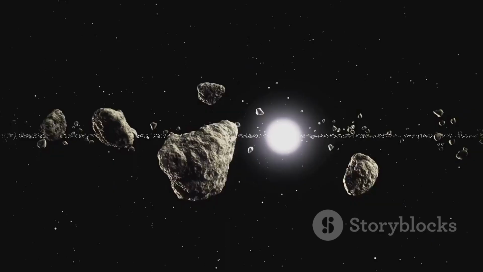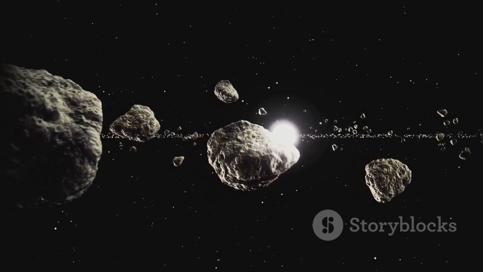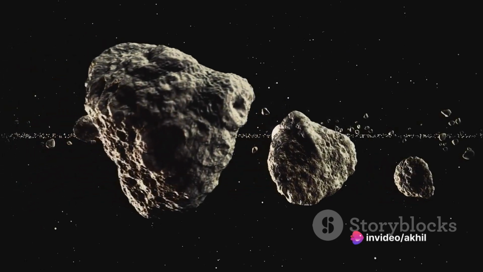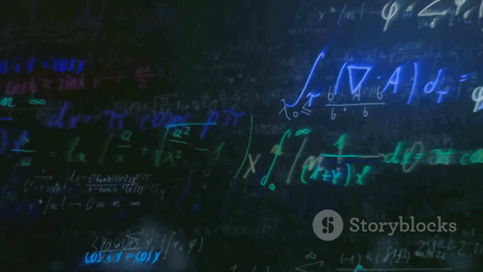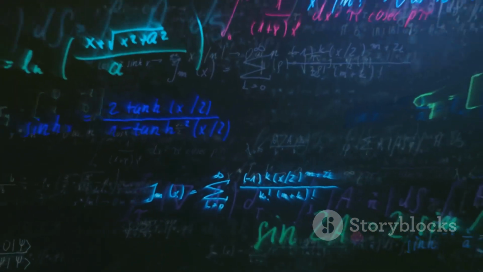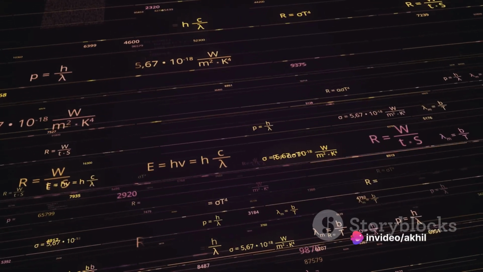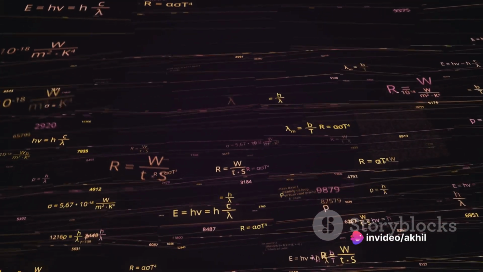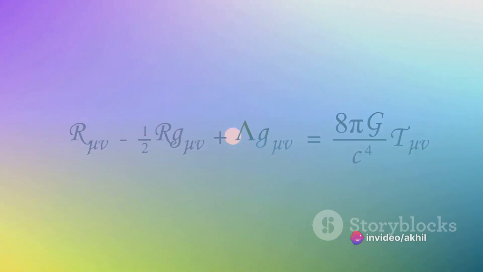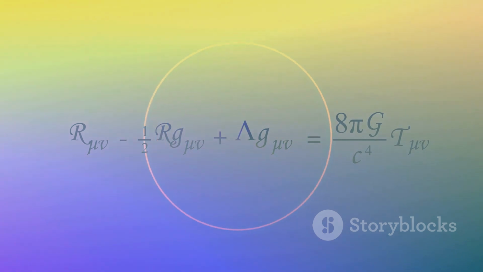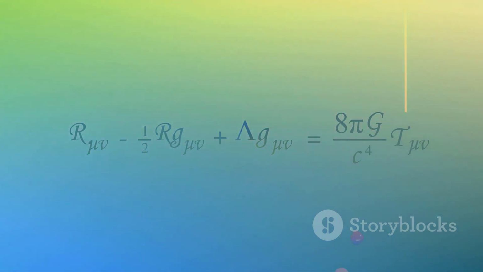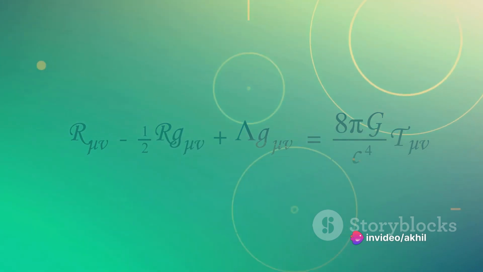Imagine being able to foresee the path a comet will take, or calculate the energy produced by a star millions of light years away. That's the power of equations. Equations are the distillation of observations, experiments, and deep thought into a compact, universally understandable form. They are the essence of science, encapsulating complex concepts in a simple, elegant manner. They're the bridge between the abstract world of thought and the tangible reality of the physical world. In essence, equations are the keys that unlock the secrets of the universe.